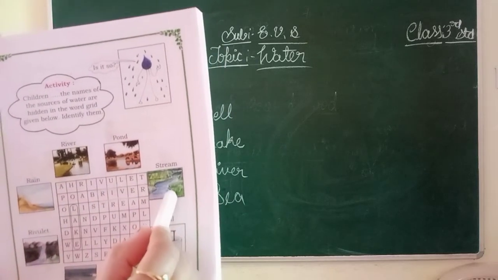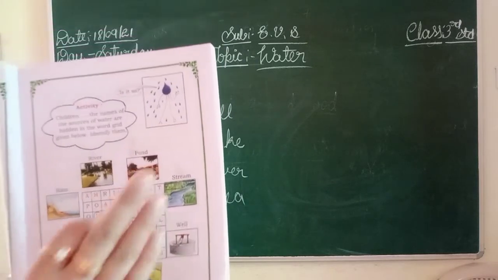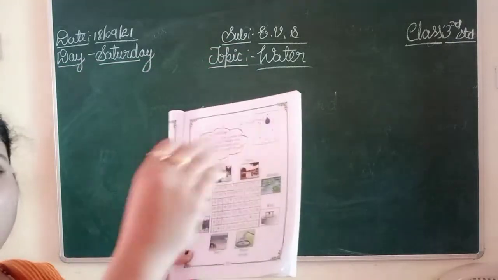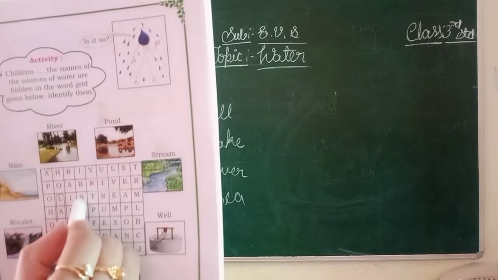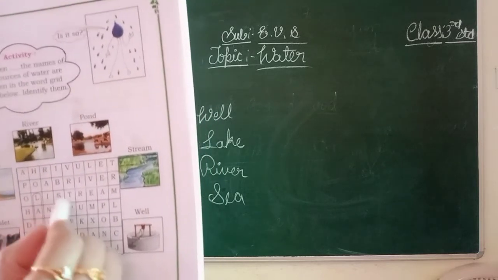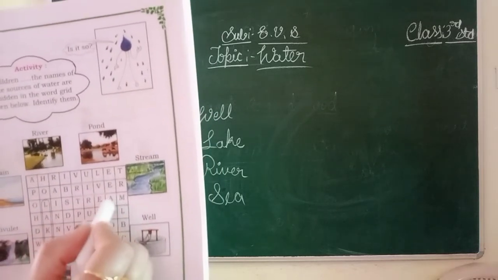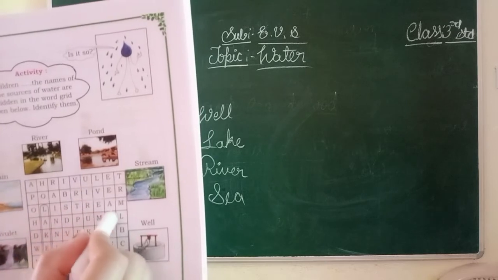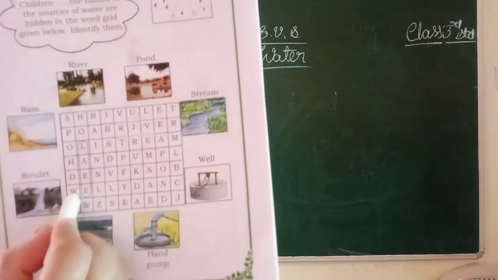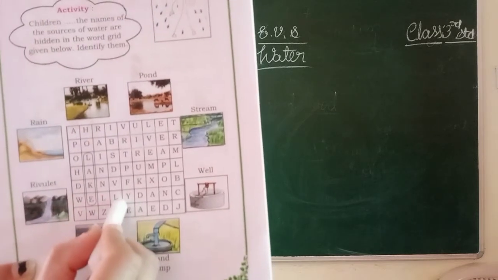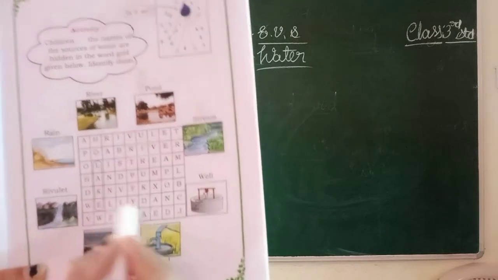This is stream. Small streams. Small waters that flow in small canals. Okay. Stream here. S-T-R-E-A-M. Stream, I got it. Over. Next. This is well. Here. W-E-L-L. Well. Put round mark.